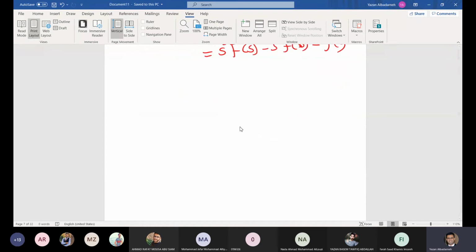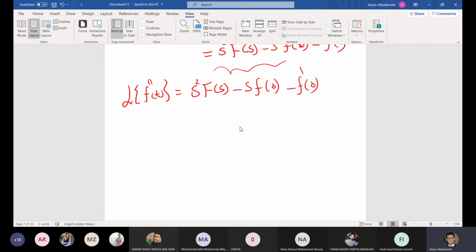So finally, what we get is the Laplace transform of f double prime of t is equal to s squared F of s minus s f of 0 minus f prime of 0. Okay, that's what we have. Okay, is this clear, Jama'ah? Do you agree with me so far?